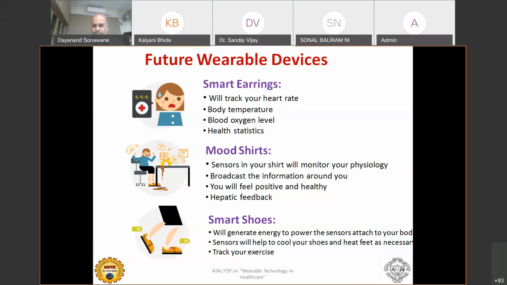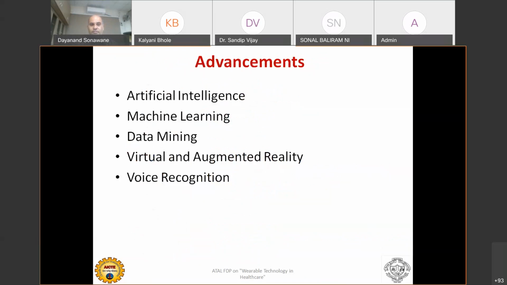These shoes will also help cool your feet and heat your feet if necessary. If it's too cold, the shoes will heat your feet a little and you feel very comfortable. This will also track your exercise. I have given just 2-3 examples, but in the future, such devices are going to come to market and play a major role in wearable devices and technologies.